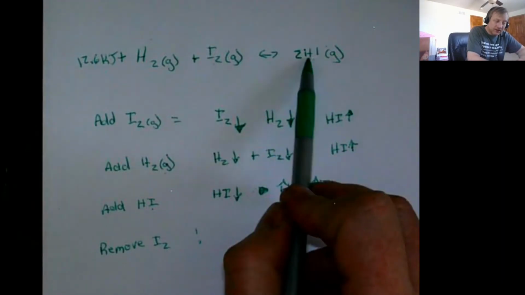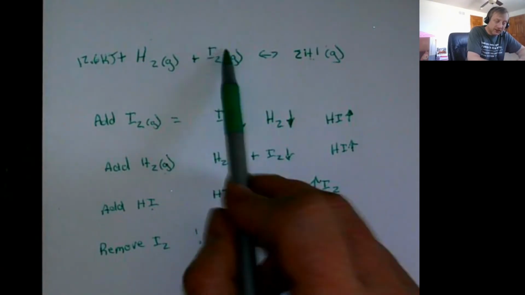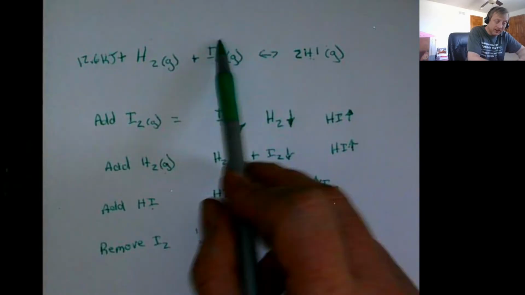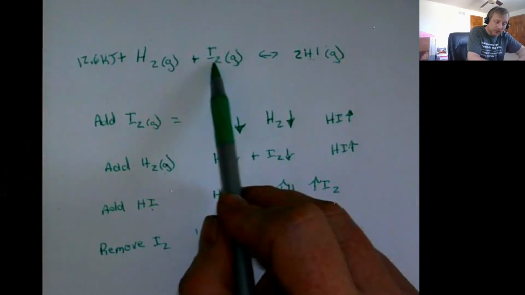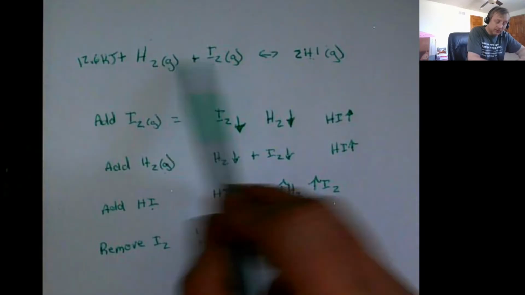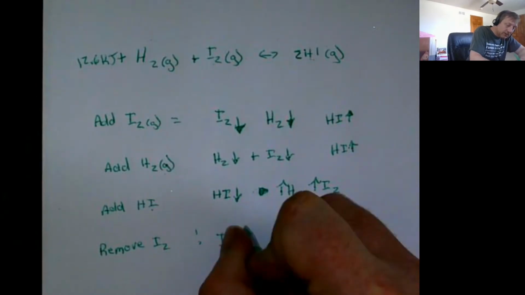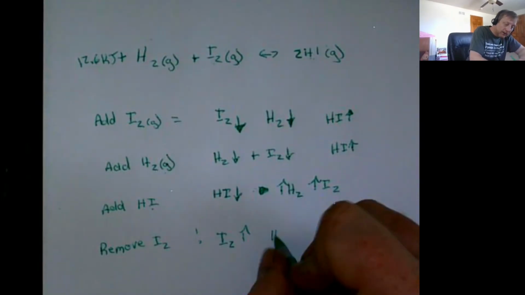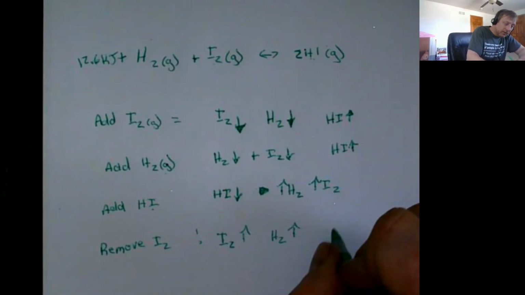And yet there still is as much hydrogen iodide as there was, so that backwards reaction is going to keep going at the same rate it was. The equilibrium is going to shift to produce more of the things that we remove. So if we remove some I2, the system's going to act to make more. If we remove some H2, the system would act to make more.